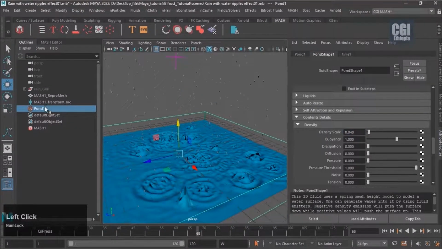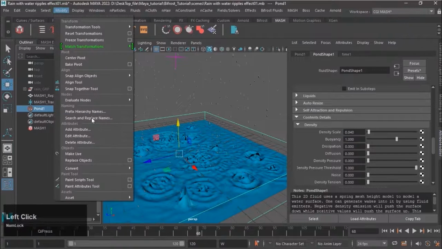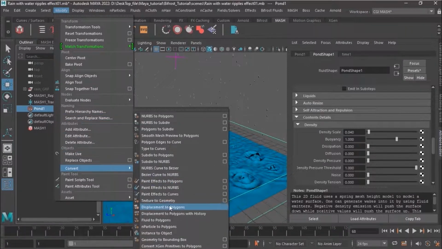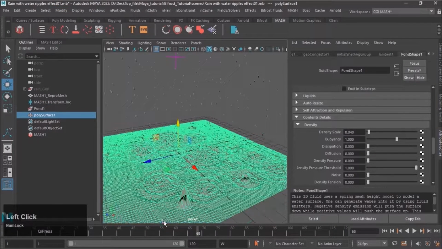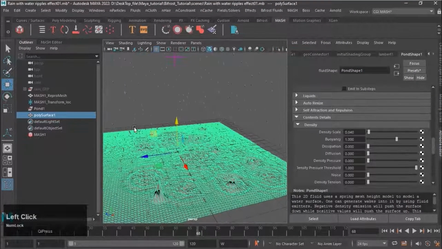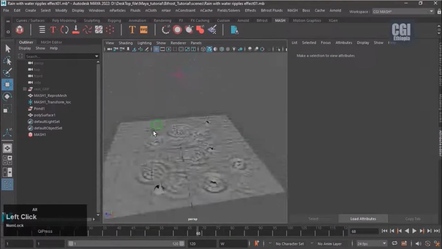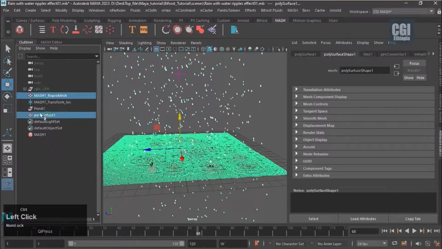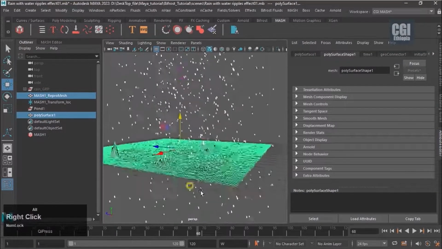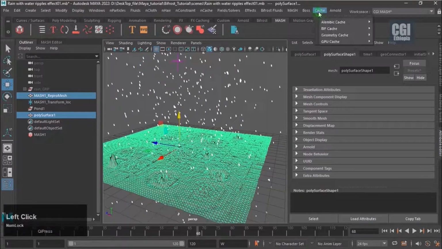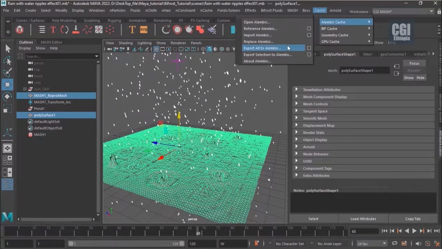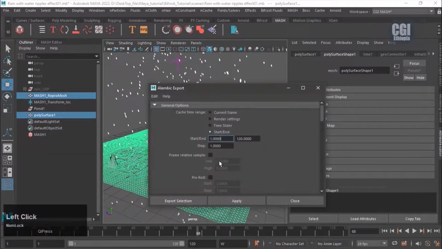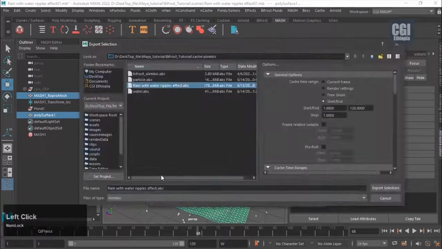Select Pond, go to Modify. Select Convert Fluid to Polygons from the list below. After converting to polygons, select Mesh Polygon and Fluid Polygon by pressing Ctrl. Next, go to Cache. Then click the box to export selection to Alembic. Change the time range to start to end. Then tag and export it.